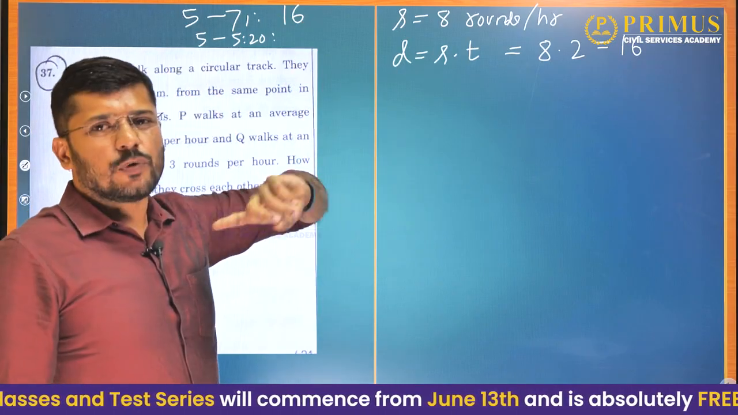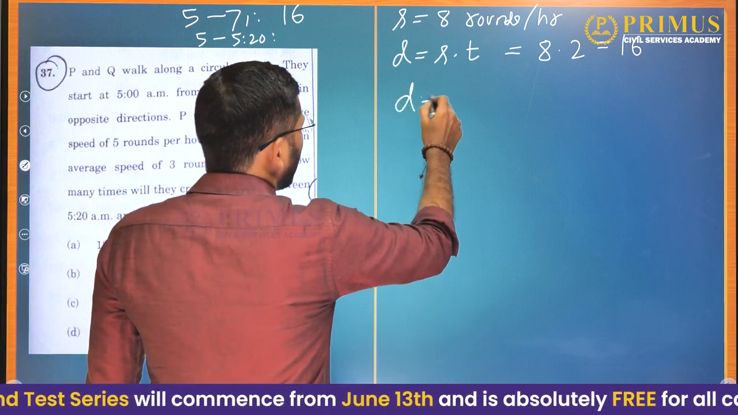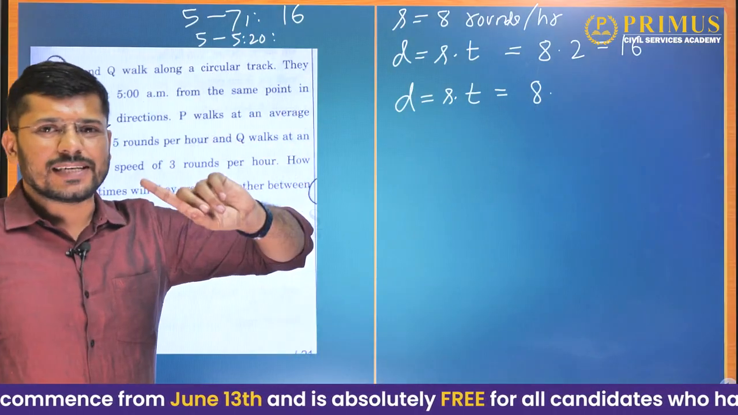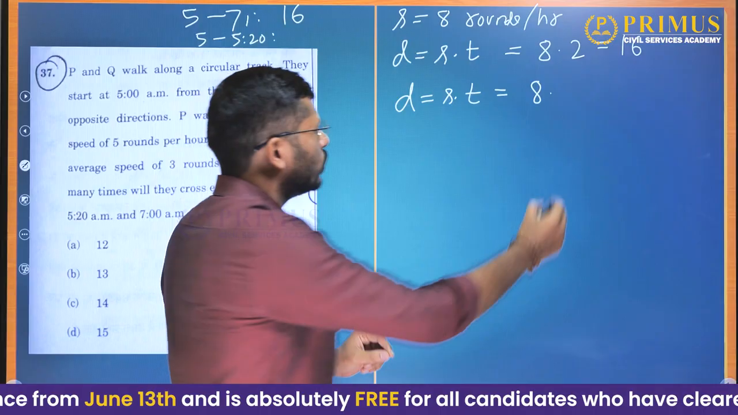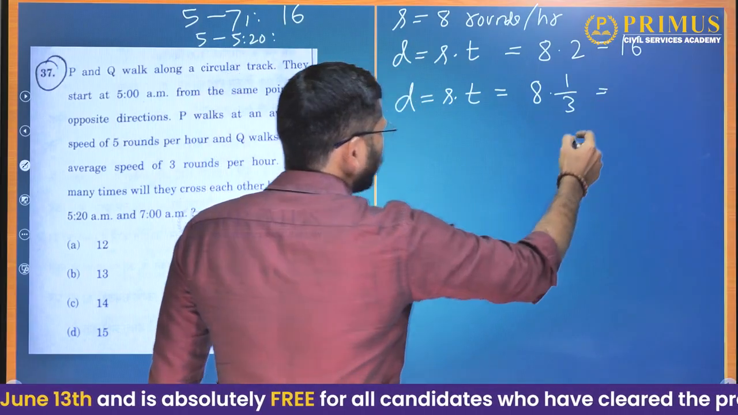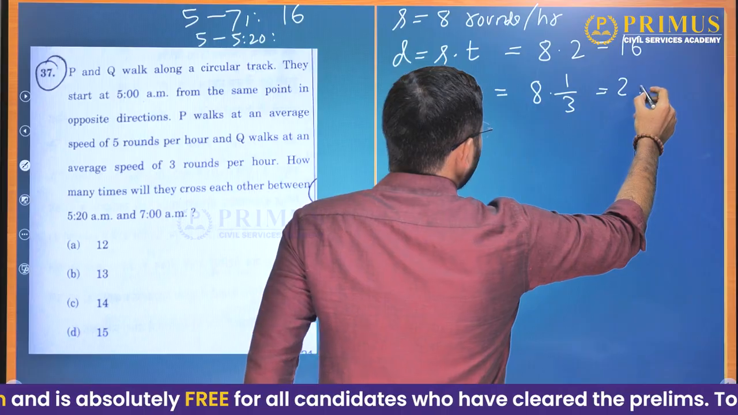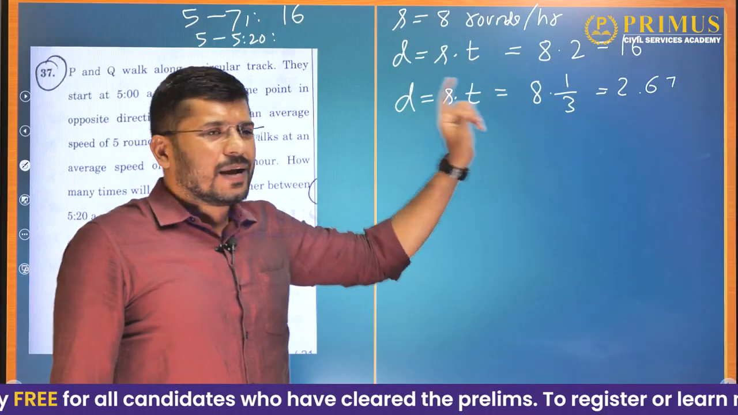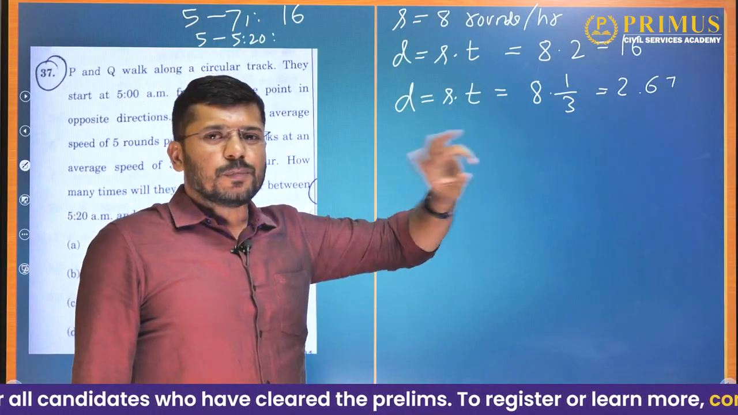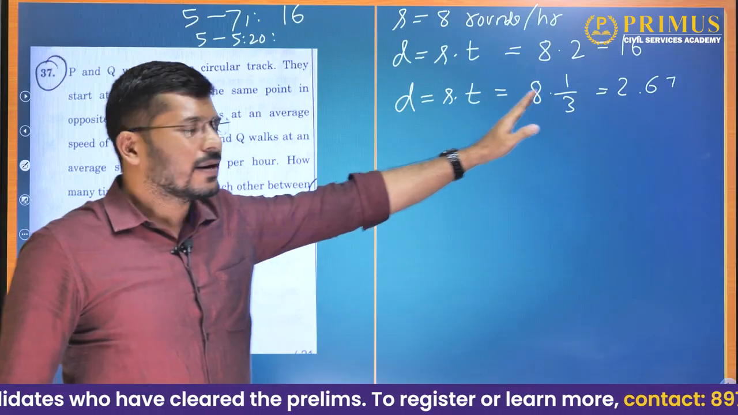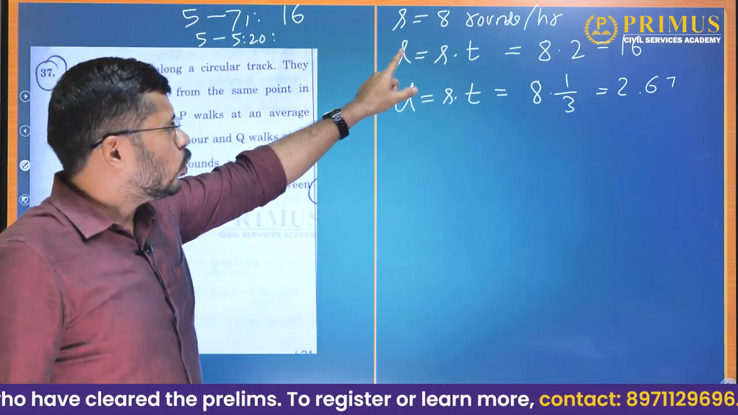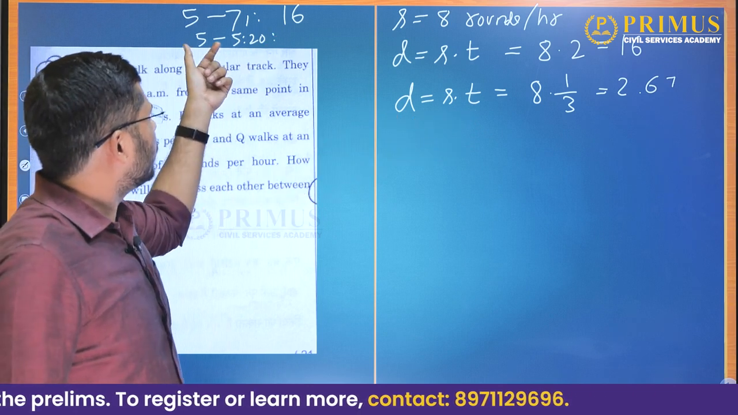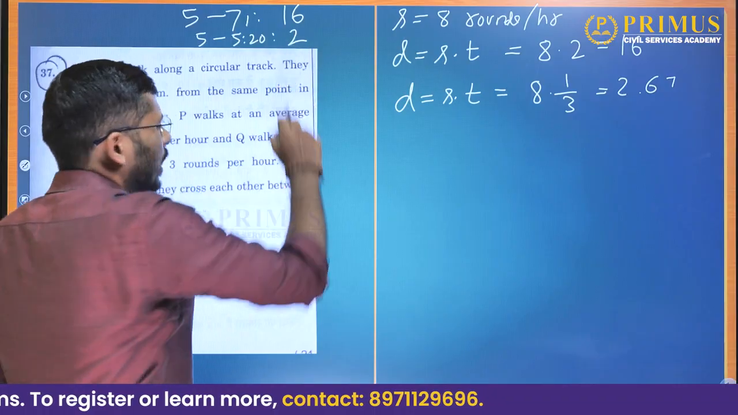What about between 5 and 5:20? Between 5 and 5:20, again we will apply the same formula. The speed is 8 rounds per hour, but what is the time? 20 minutes. 20 minutes is 1 by 3 hours. So this is 1 by 3. What is 8 into 1 by 3? It is 2.67. Okay, so it means that they have not crossed each other 3 times, but they have crossed each other 2 times, and they are about to do the third time. They have not yet done it. But in 2 hours they do 16 times. So it means that between 5 and 5:20 they cross each other only 2 times.